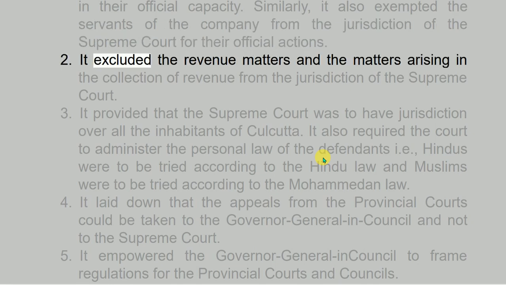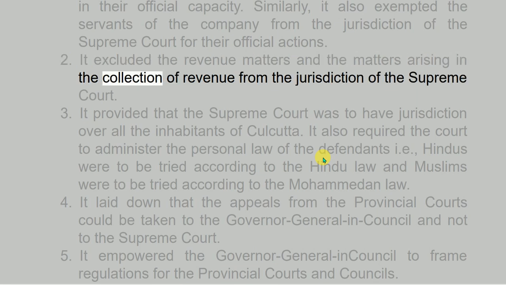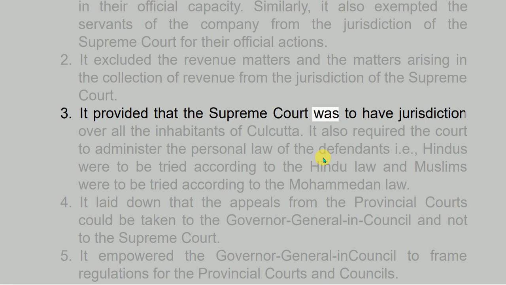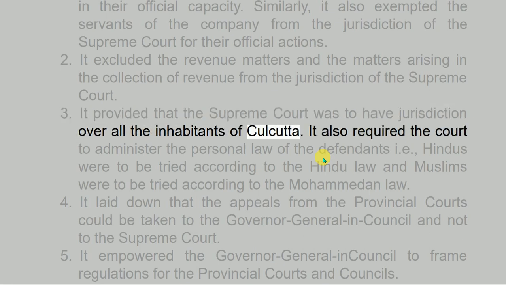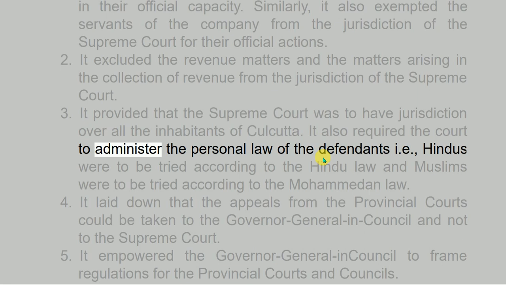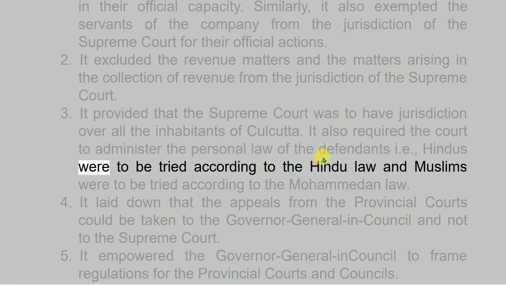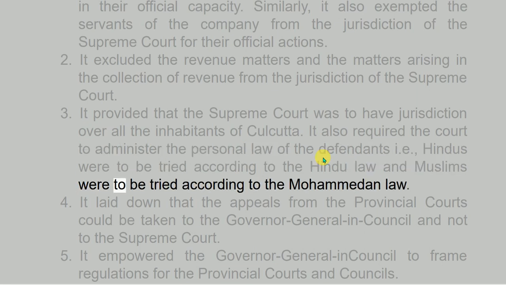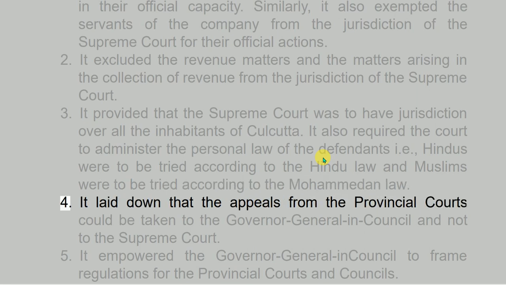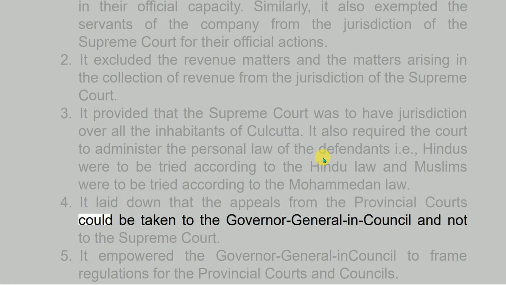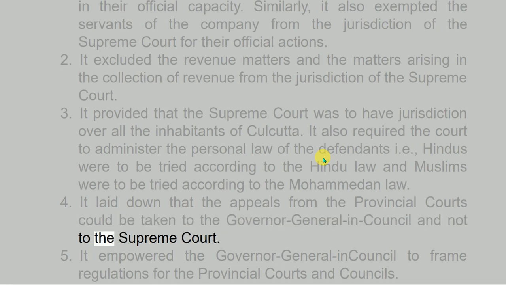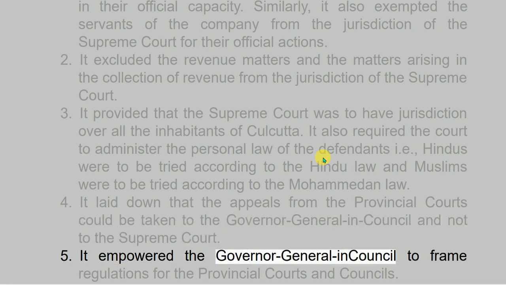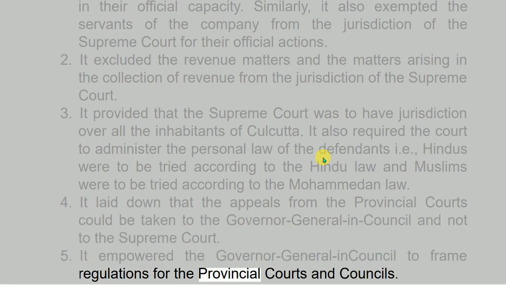2. It excluded the revenue matters and the matters arising in the collection of revenue from the jurisdiction of the Supreme Court. 3. It provided that the Supreme Court was to have jurisdiction over all the inhabitants of Calcutta. It also required the court to administer the personal law of the defendants, i.e., Hindus were to be tried according to the Hindu law and Muslims were to be tried according to the Mohammedan law. 4. It laid down that the appeals from the provincial courts could be taken to the Governor General in Council and not to the Supreme Court. 5. It empowered the Governor General in Council to frame regulations for the provincial courts and councils.